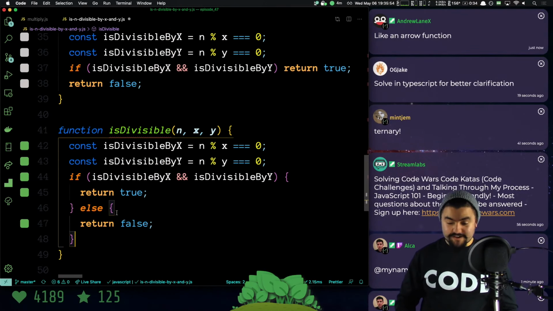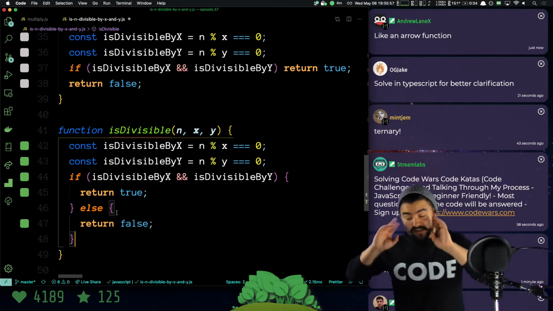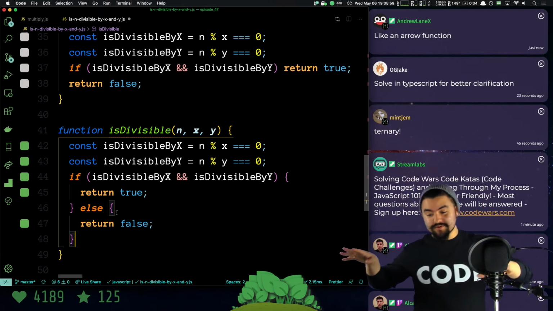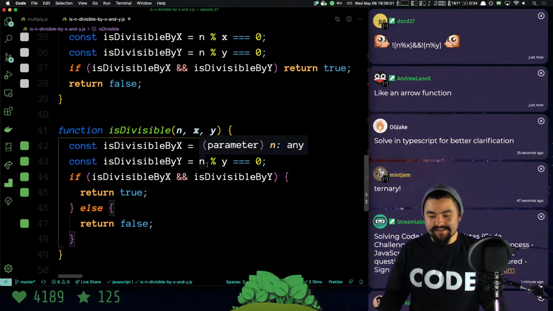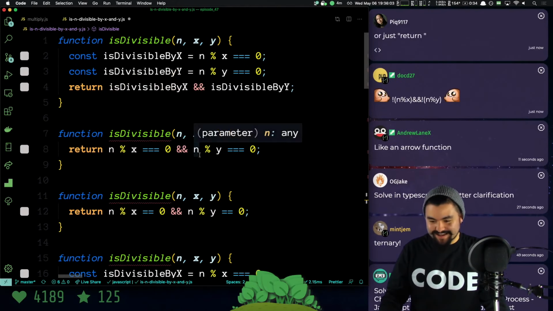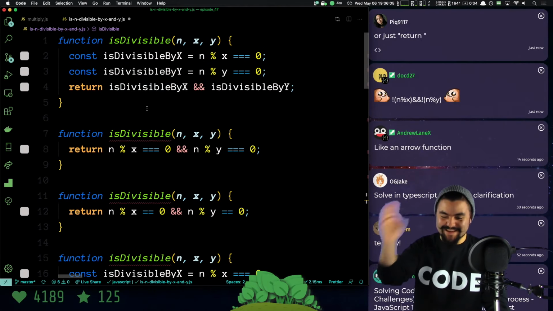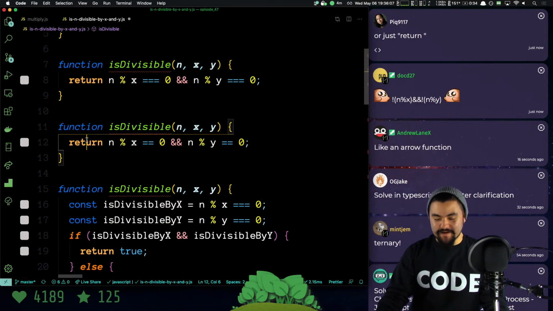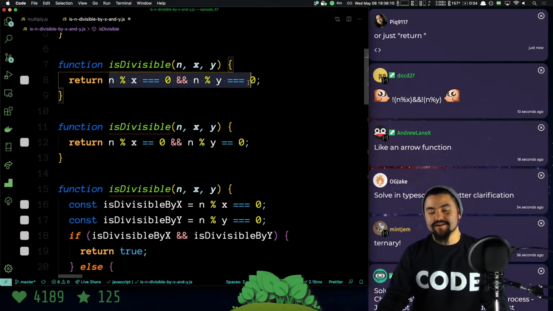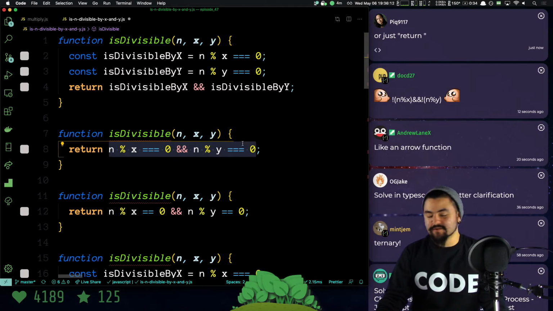We could use an arrow function. There's a million and one ways. I'll just say this right now. If you're new to all this and you're getting overwhelmed by all the different ways, don't worry about that. Just make it work. Just make it work. Yeah, so we just have the return statement here. Technically, because this gets turned into a single line, we could use an arrow function for implicit return.